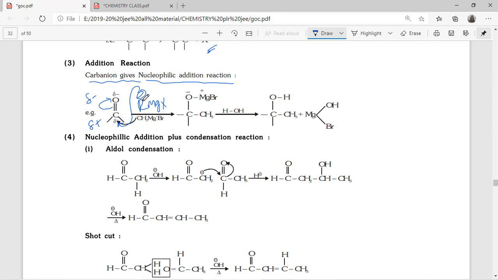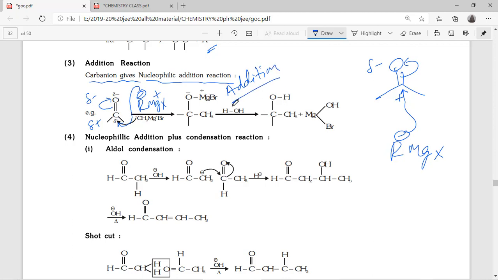Obviously a negative particle always attacks at positive positions. So see here, this pi bond is shifted here, negative charge here, positive charge here. If RMgX is there, R is minus, obviously it will attack at this carbon. After that MgX plus attacks wherever negative charge is there. So completely this is the addition reaction.